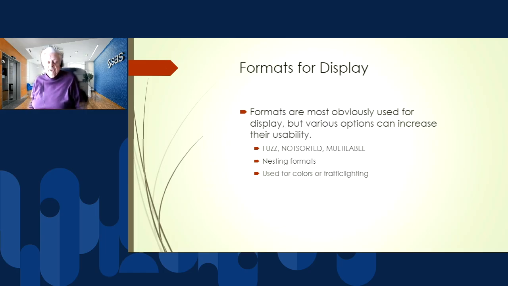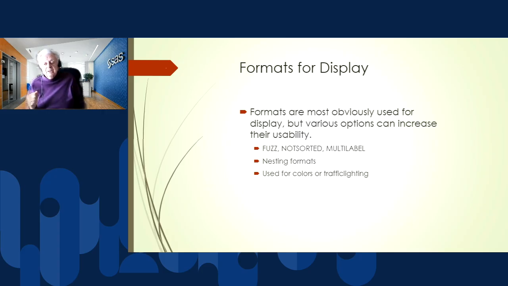Now, third way we can use formats for display, and that might be pretty obvious, but there are some additional options that we can apply. So for fuzz, this is an option that says, how close do we need to be to display the number this way? And the fuzz value, the default is something like e to the minus 12. Don't quote me on that, but it's a small number. But we can change that if we want to say all of these numbers should go in this bucket, basically.